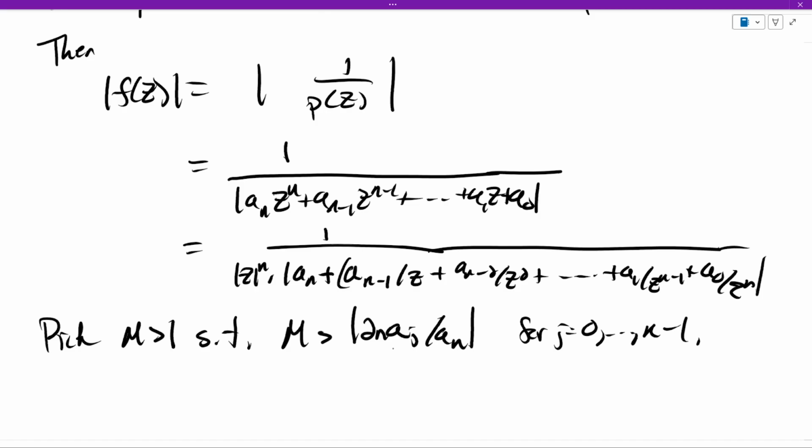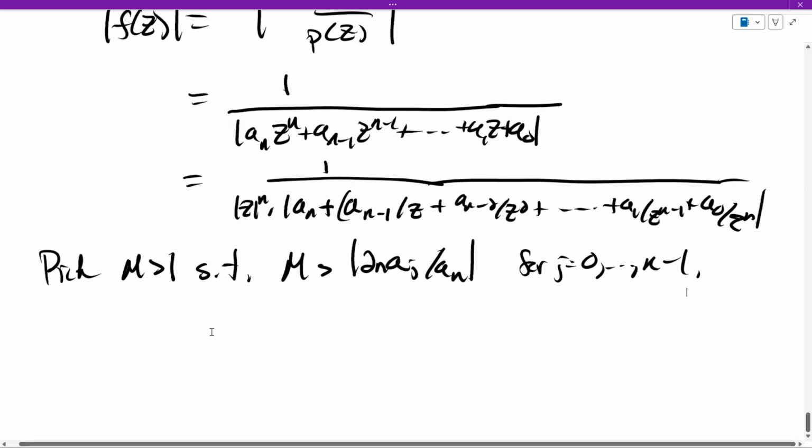So the maximum exists. We just pick something a little bit larger than that maximum. And if that maximum is less than 1, we also want it to be bigger than 1. I just want to point out here that n and a_n are just not varying; n is just the degree of P, and a_n is just the leading coefficient. So the only thing that's varying here is the a_j term.